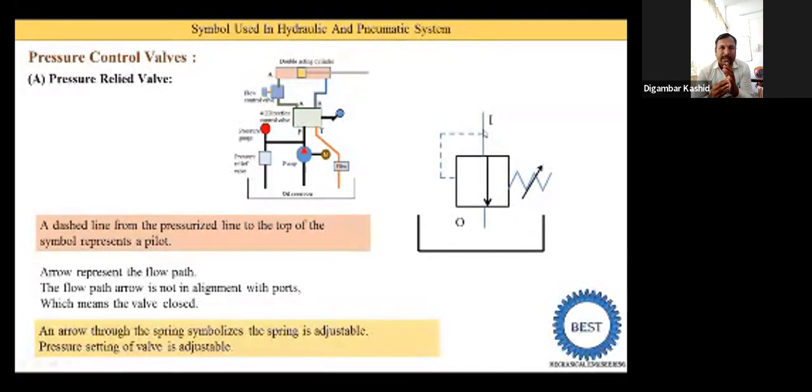Actually we have already gone through all these symbols during our control valves topic. This is just for repetition and refreshment of all these symbols, because from the university examination point of view the symbols are very useful. Further, for designing any fluid power system, whether hydraulic or pneumatic, you should be able to design or draw the circuit, and for that purpose these symbols are very useful.